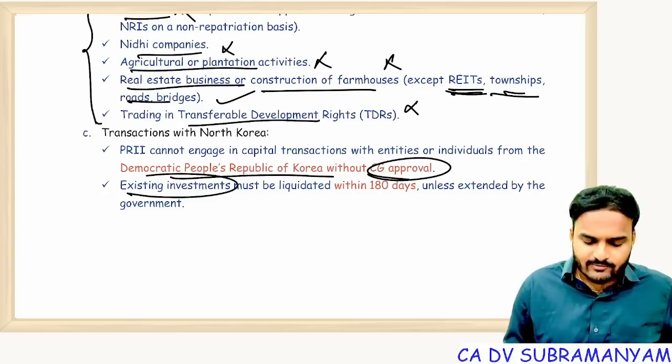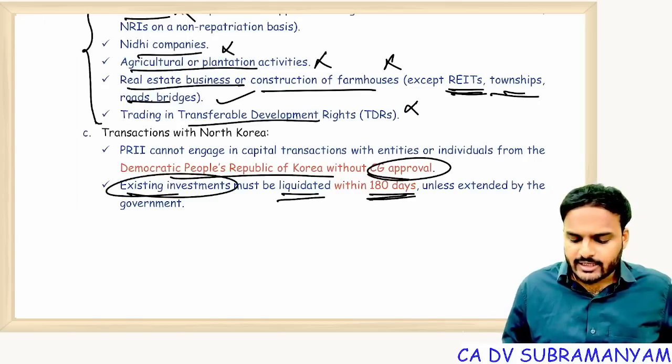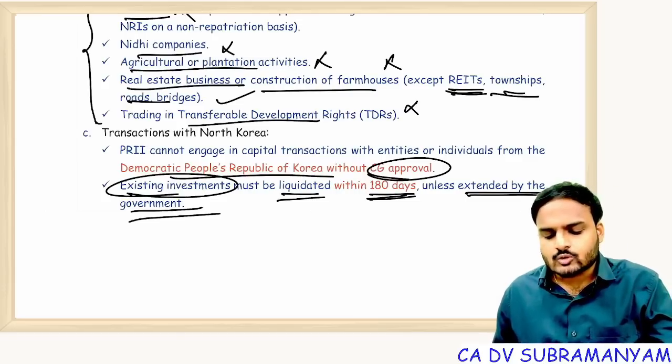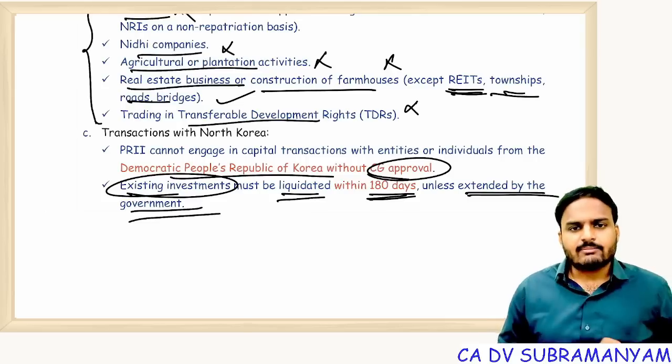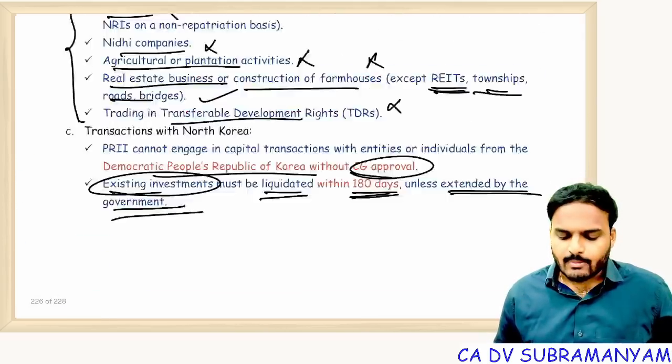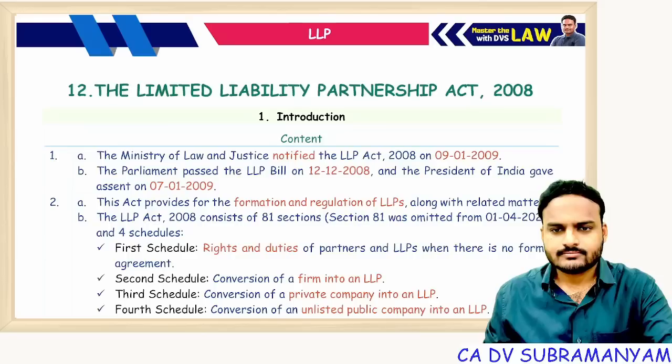What about the existing investments? They should be liquidated within 180 days unless extended by the government. So a 180 days time limit is given to liquidate them, sell them, and get that money back to India. Getting my point, students? With this, FEMA over.